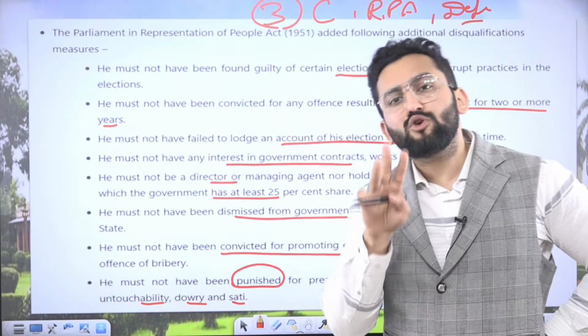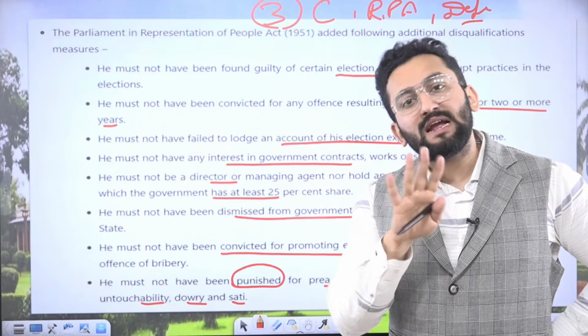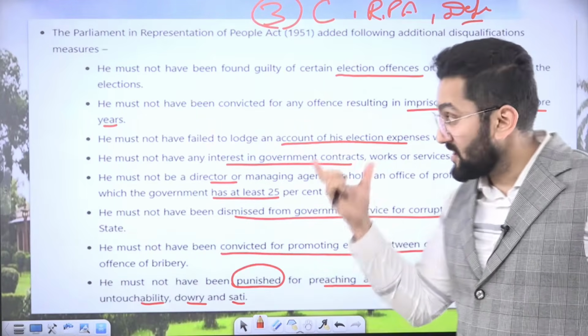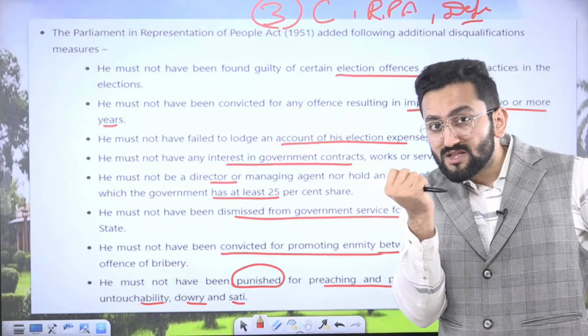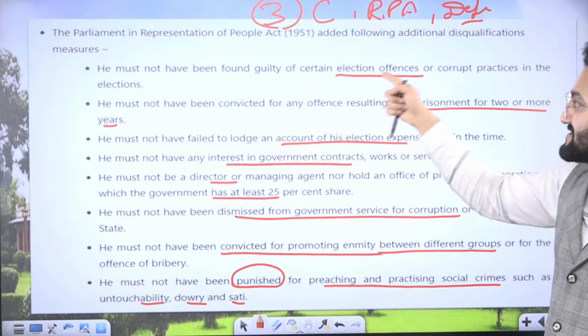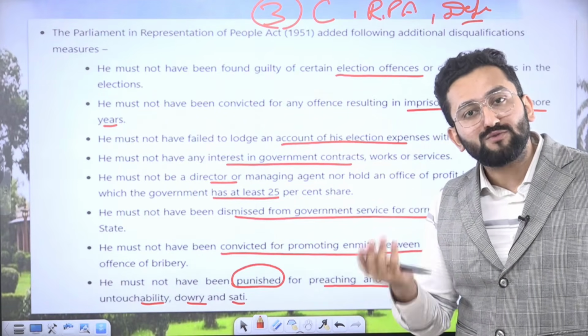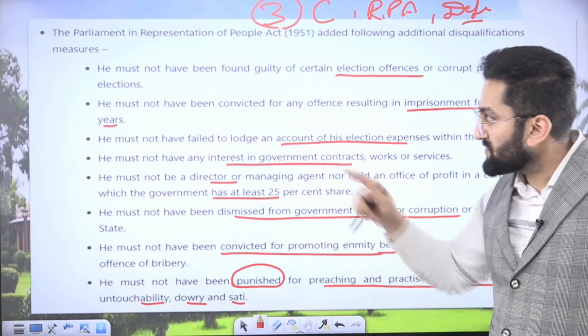So these are the three broad categories on the basis of which any member of Lok Sabha or Rajya Sabha can be disqualified. Okay, I told you we are talking about Lok Sabha, Rajya Sabha disqualification together. He must not have been found guilty in certain election offences. You fraudulently won the election and now it is proved, disqualified.